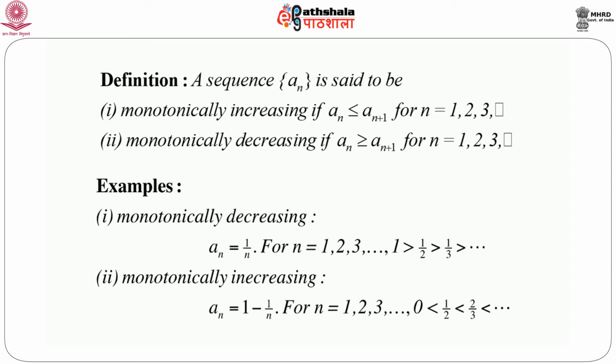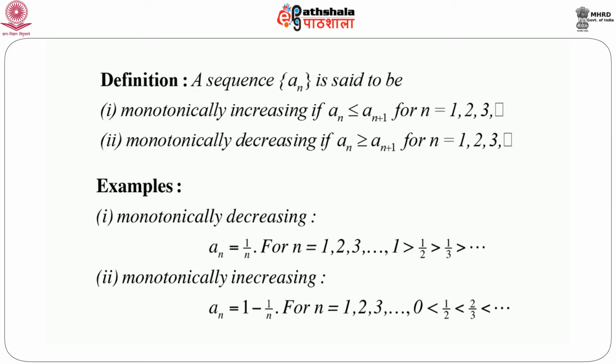As an example, you can immediately see the standard and very natural example of a sequence a_n equals 1 by n. If we put n equals 1, we get a1 equals 1. If we put n equals 2, we get a2 equals half. If we put n equals 3, we get a3 equals 1/3 and so on. So clearly 1 is greater than half, which is greater than 1/3 and so on. That means a1 is greater than a2, which is greater than a3, which is greater than a4, and so on. So the sequence is monotonically decreasing. In fact, this sequence is strictly monotonically decreasing because each number is greater than the next number.